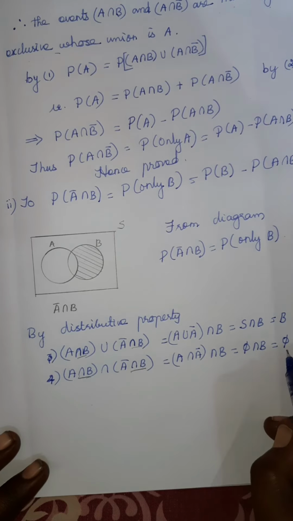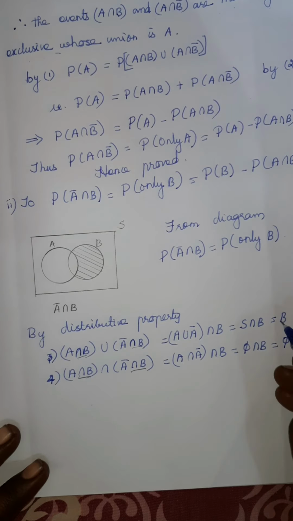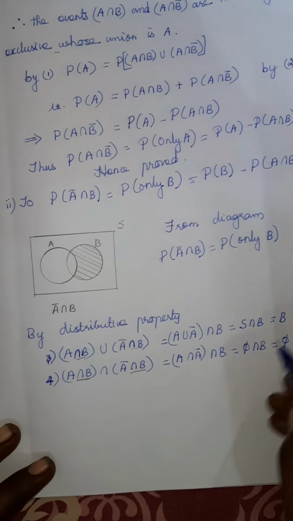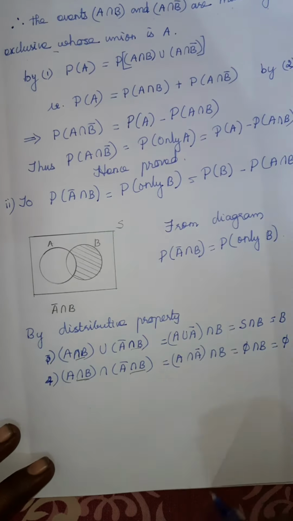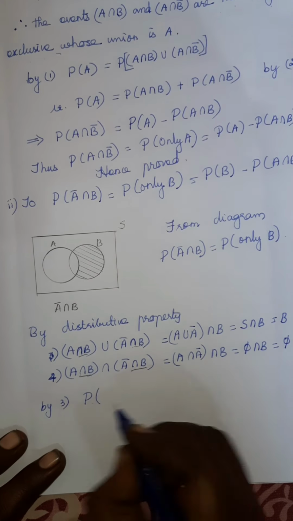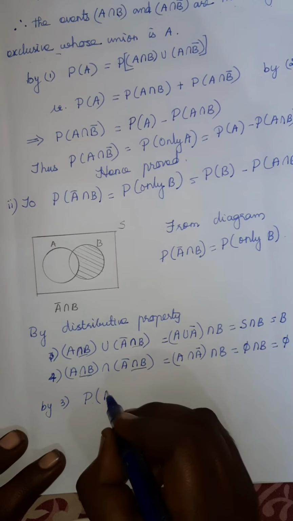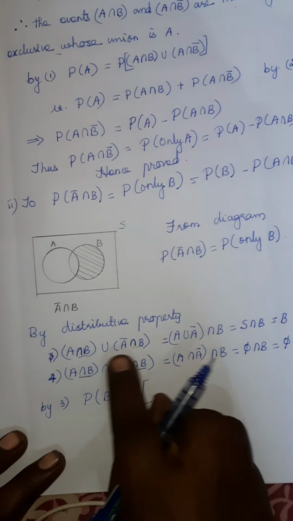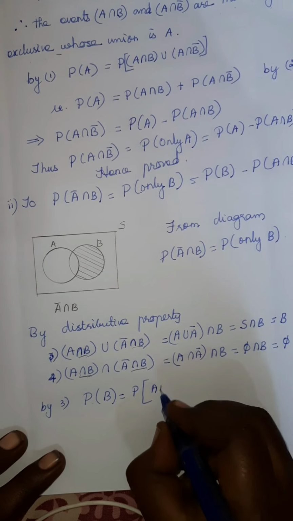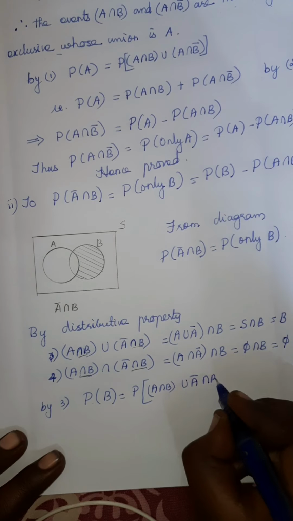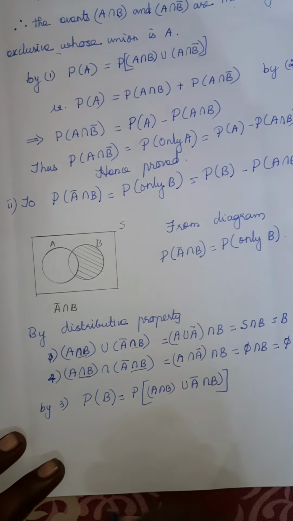These two sets are mutually exclusive and together the union is the set B. So we can use, like the previous question, the probability of B is equal to the probability of the left side value together, A intersection B union A bar intersection B. Are you clear?